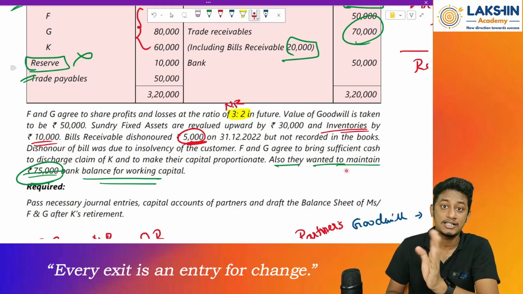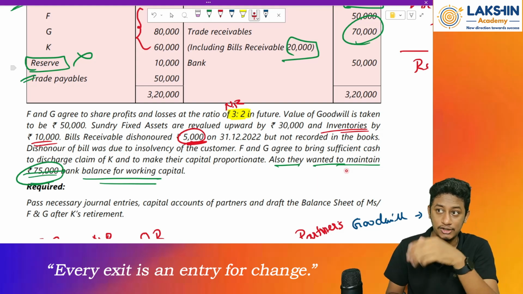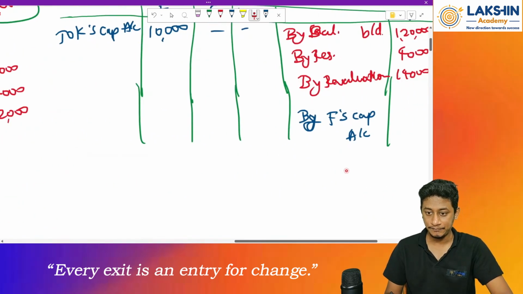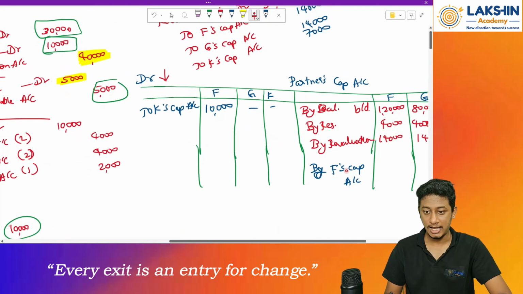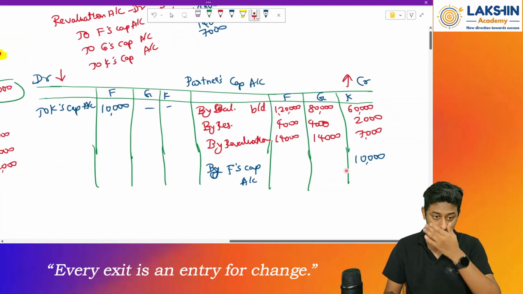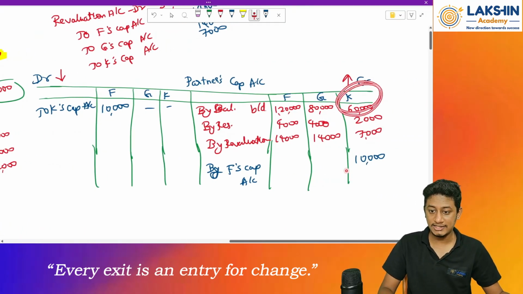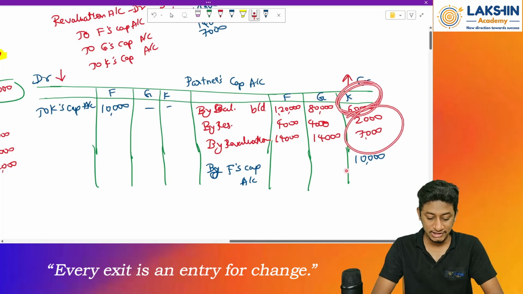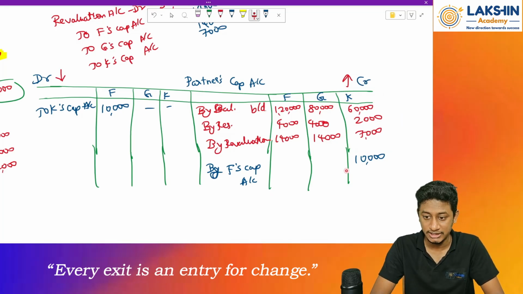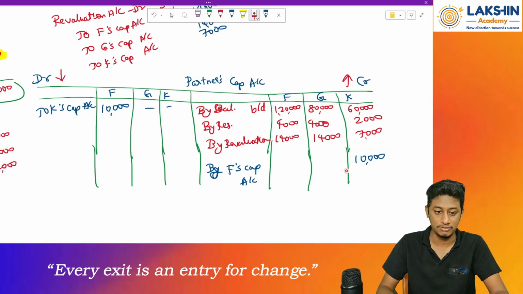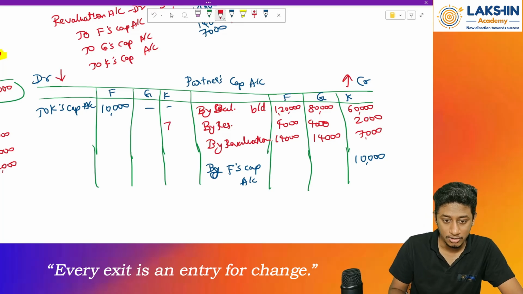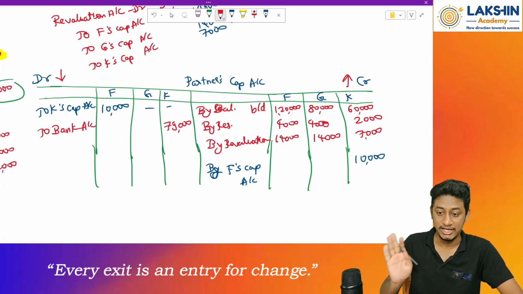As per the question, they are paying it off on the spot and not keeping it as a loan. So we'll pass a bank entry to clear off the loan. So in my partner's capital account, balance of K's account now: starting with rupees 60,000 plus 2,000 plus 7,000 plus 10,000 equals rupees 79,000 remaining on the credit side. So this will be paid through bank account. Now K's account is completely cleared from my books of accounts.